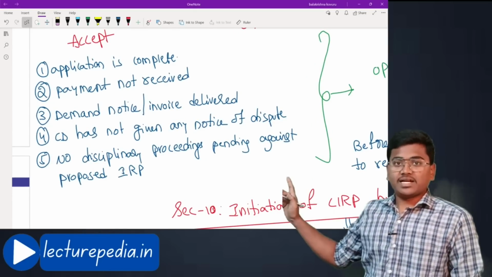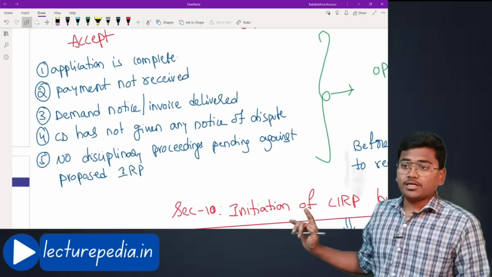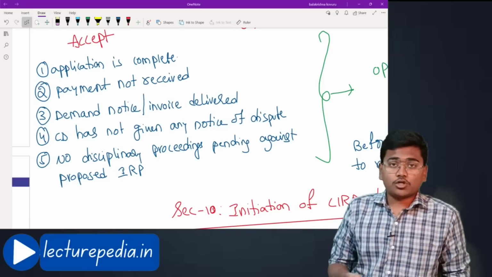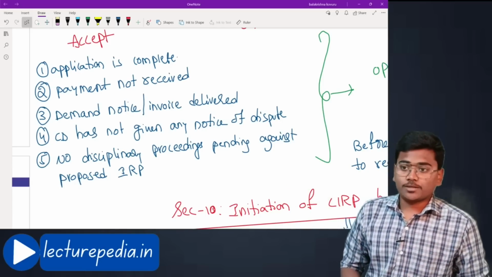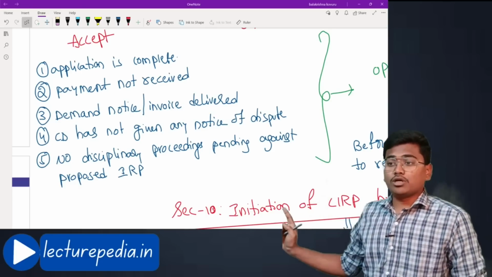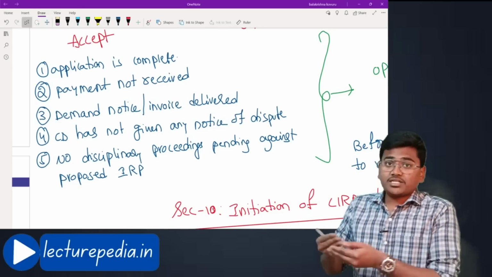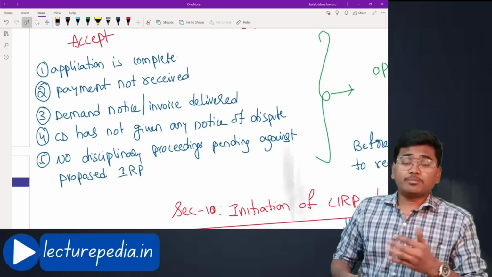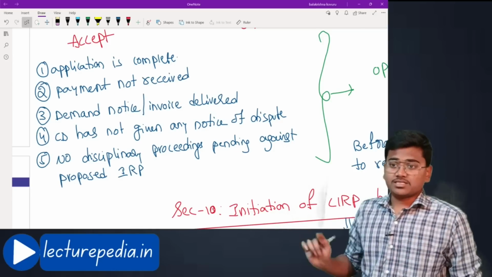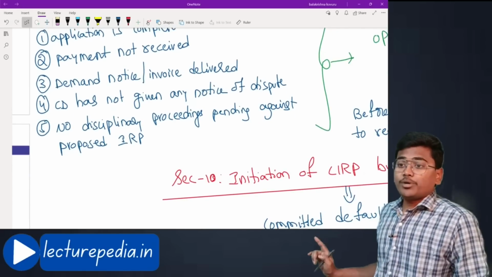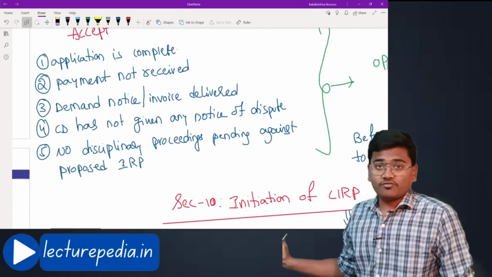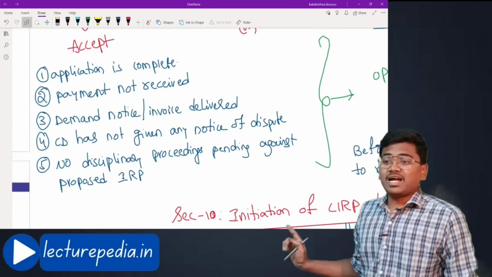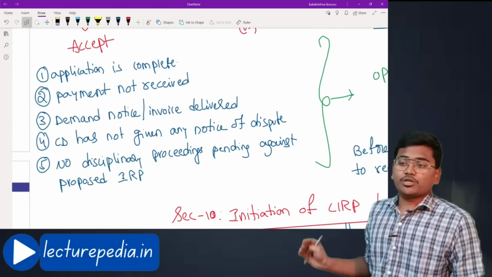In the following 5 cases it will accept the application. First, the application is complete, and payment is not received. Really, the operational creditor has not received the payment from the corporate debtor, and a demand notice or invoice is delivered. Before making the application under section 9, the operational creditor has given a demand notice under section 8. And the corporate debtor has not given any notice of dispute. And no disciplinary proceeding is pending against the proposed interim resolution professional.